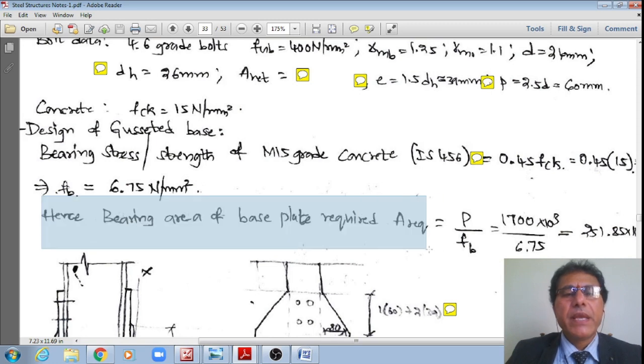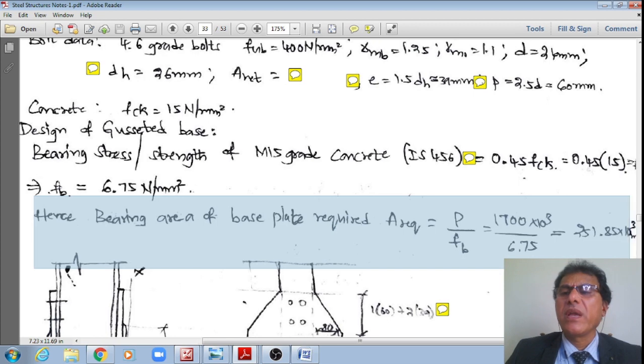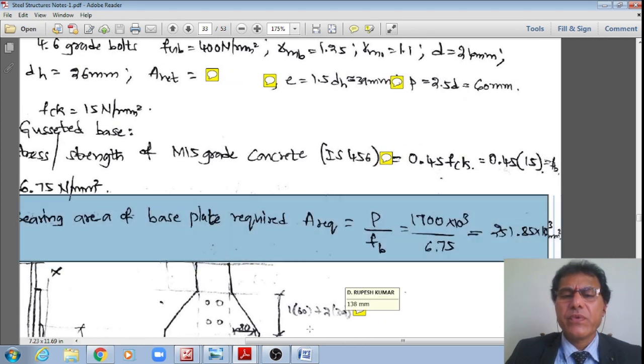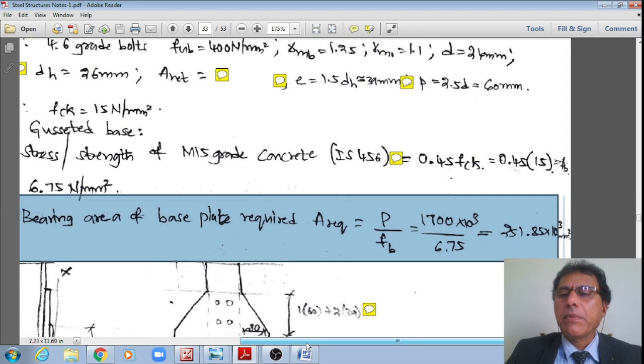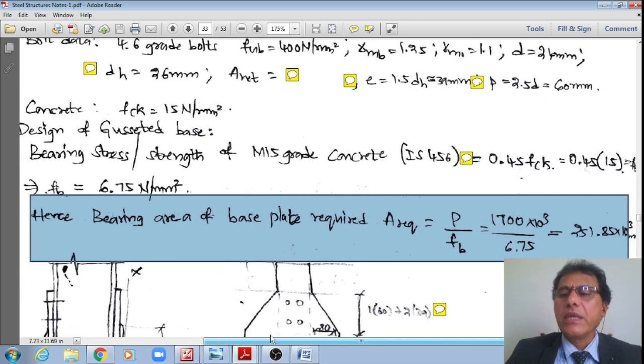Hence the bearing area of the base plate required, A, is equal to the factored load P divided by the bearing stress, 1700 multiplied by 10 to the power 3 divided by 6.75, which is approximately 252 multiplied by 10 to the power 3 mm square.